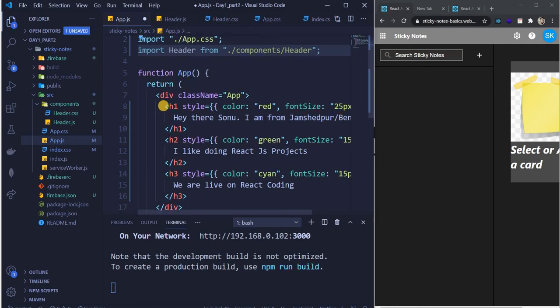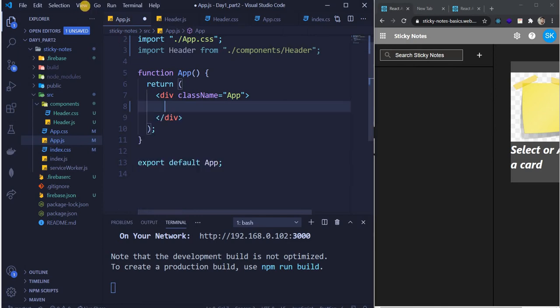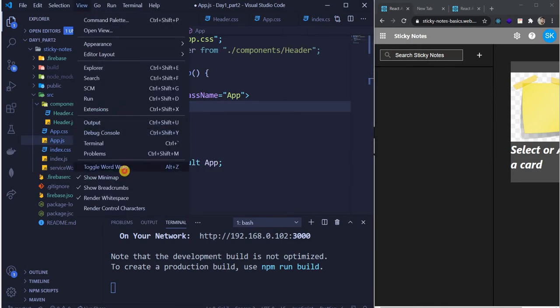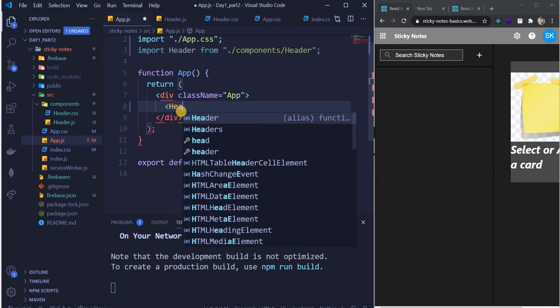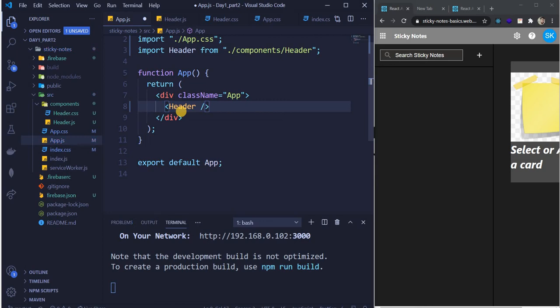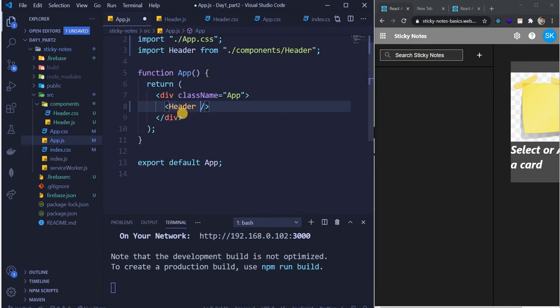Okay, guys. So on that note, I'll just remove these. Let me just toggle word wrap, and just write this. So this is one way when we import any component, guys. Any JSX element, if we want to show the contents of that, we write it this way: a less-than sign, then the name, and a self-closing tag like an HTML tag.